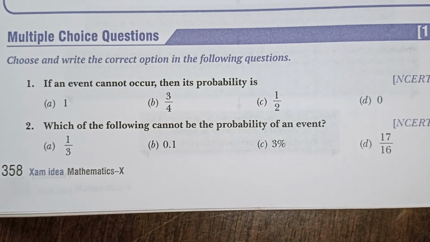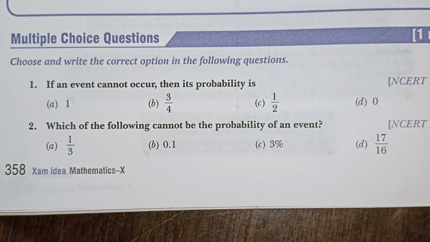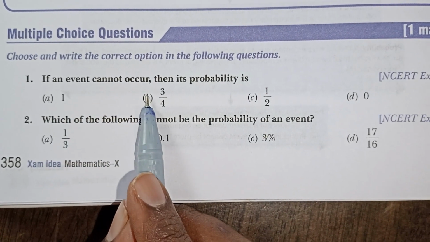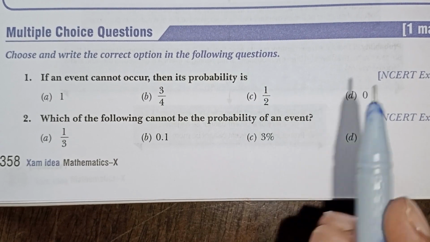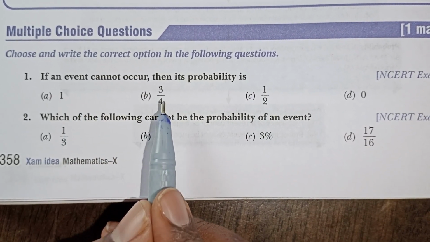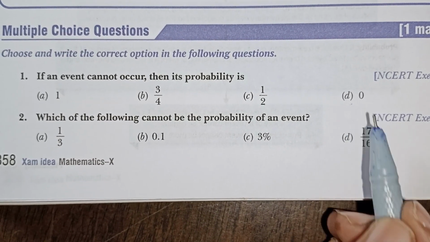Hi students, in this video we are going to learn some important questions from class 10 probability, 1 marks. Look at the question. If an event cannot occur, then its probability is what? The things which cannot happen will be called an impossible event. For an impossible event, our answer will be 0. So the D option is the correct option.